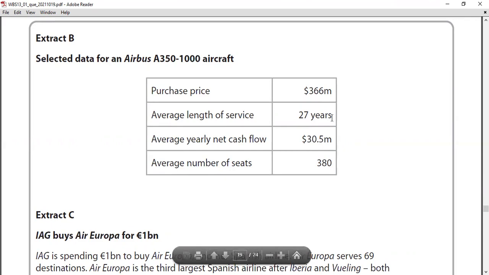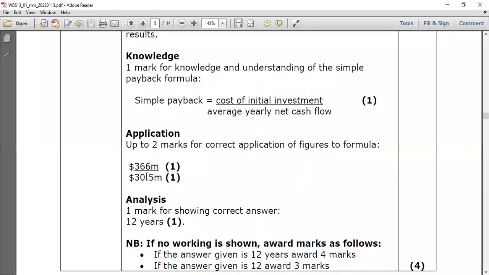So many details can be given, and some details are not applicable. We don't need the length of the service, how many years they can operate, or the number of seats. So what you have to do is purchase price divided by annual cash flow, and ours is 12 years. It will take 12 years to recover the cost of the aircraft. So that is how we calculate the payback period. I hope you can understand. 366 million divided by 30.5 million.